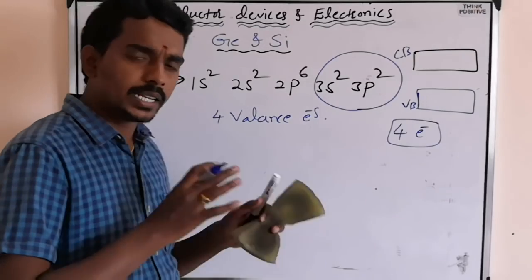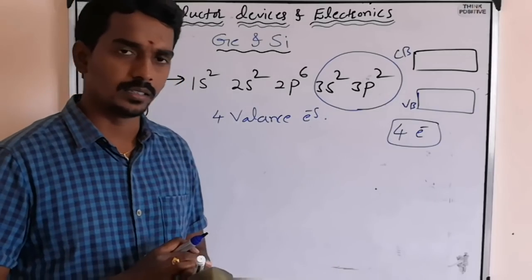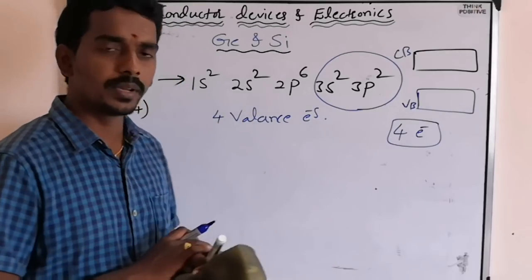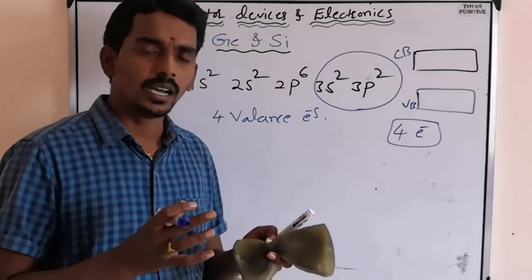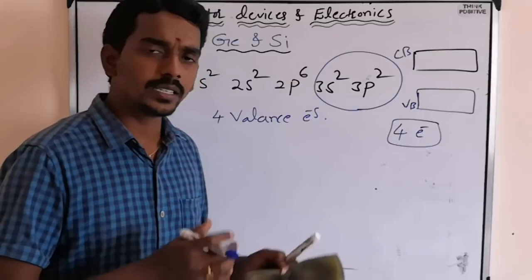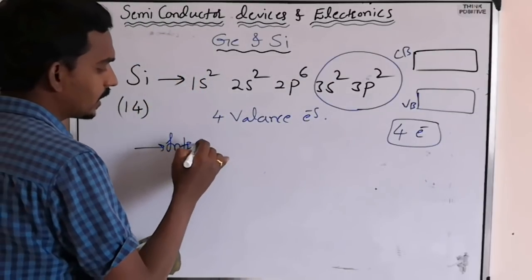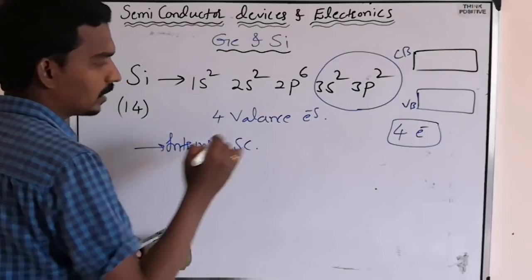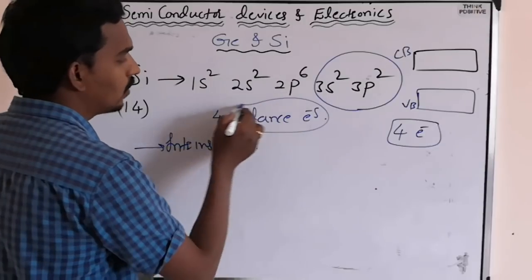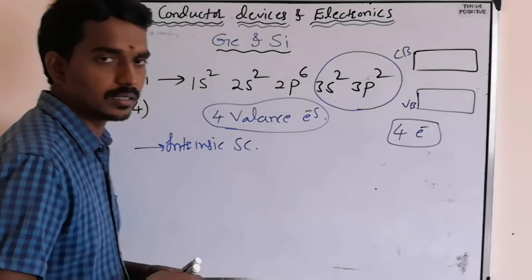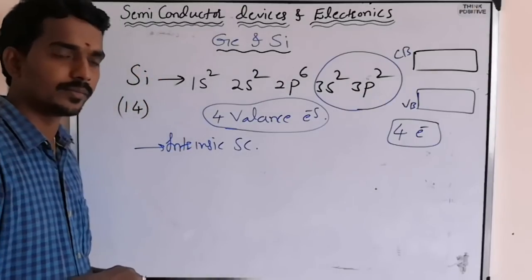Now what exactly we study today is, if you take a semiconductor like silicon or germanium, the naturally existing semiconductor, we call it an intrinsic semiconductor, where each silicon or germanium atom has 4 valence electrons. How many valence electrons? 4 valence electrons.